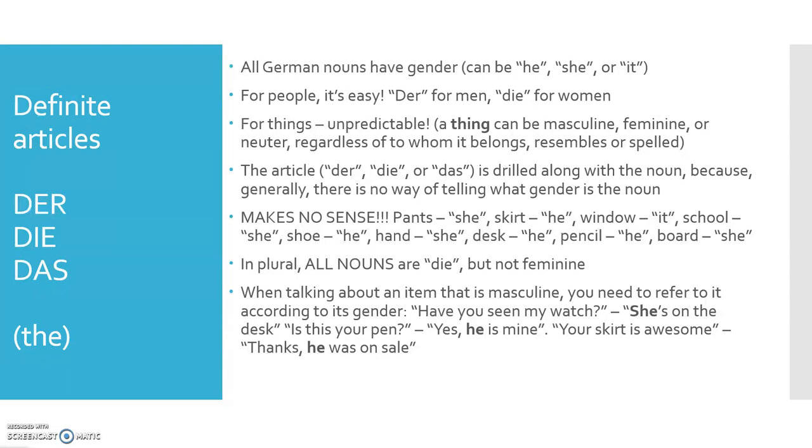She's on the desk. Or something like, is this your pen? And the answer is, yes, he is mine. Because pen is masculine in German. Der Kugelschreiber. Okay? Your skirt is awesome. Thanks. He was on sale. He, because skirt, der Rock, is masculine.